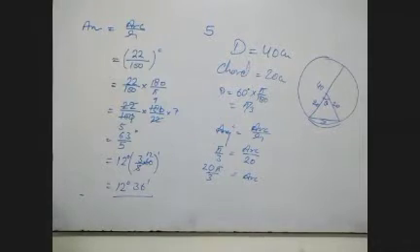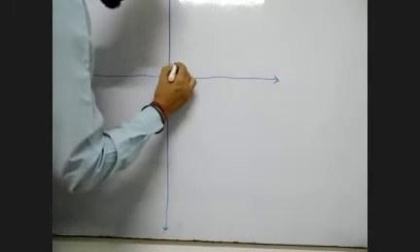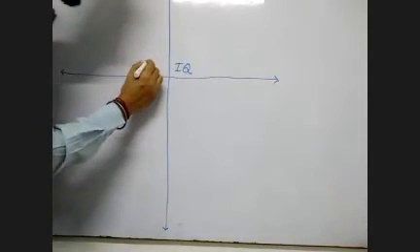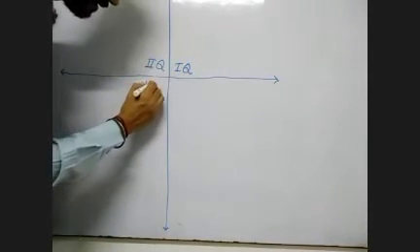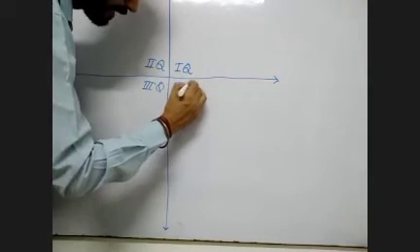Now simplification. See, if we are moving in the quadrant pattern, then this is said to be the first quadrant. This one is said to be the second quadrant, third quadrant, and the fourth quadrant.